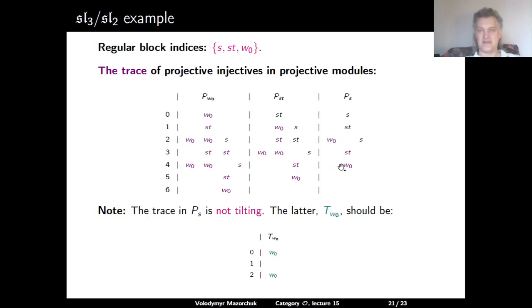And the point is that this trace is not a tilting module for the same S-subcategory in O, because the tilting module, which corresponds to the antidominant weight W0, is as follows. There is no ST in the middle. So this ST in the middle somehow says that this is a different module. It's not the tilting module, but it's a different module, and this is a module which connects this S-subcategory in O to the S-subcategory in O corresponding to the algebra P prime.